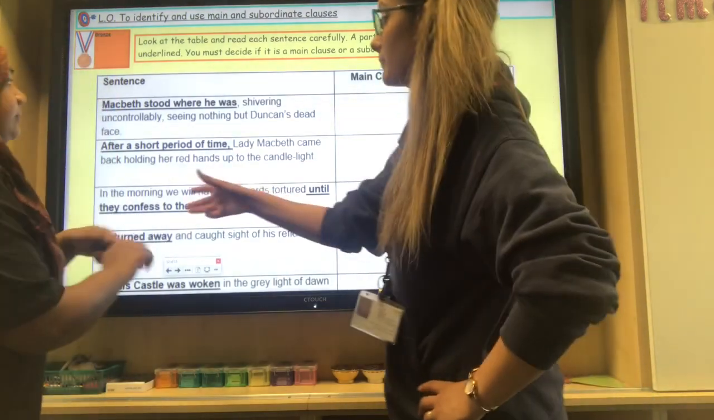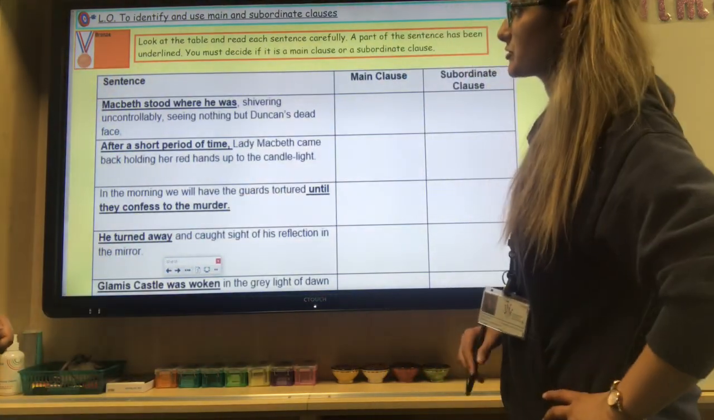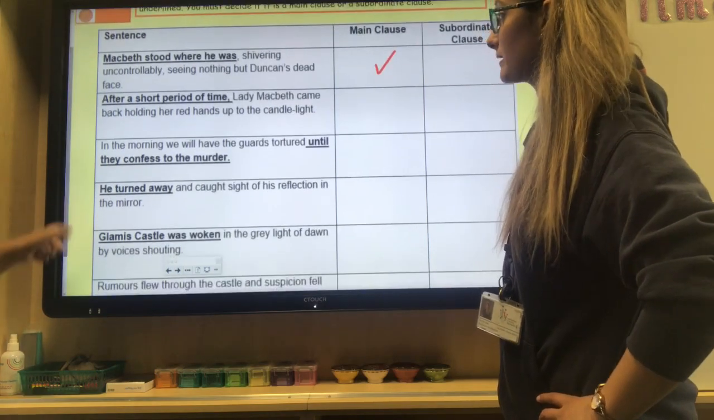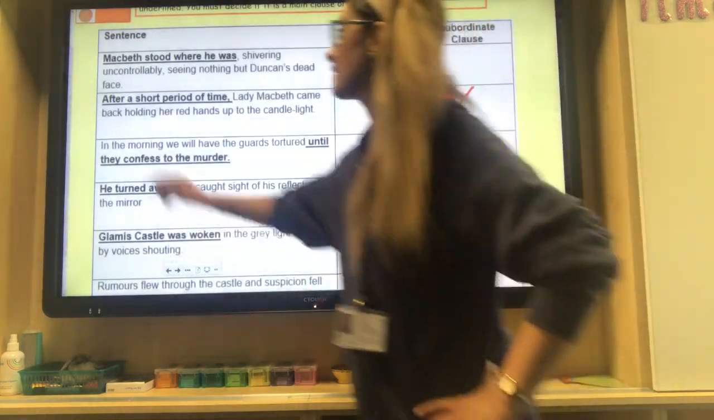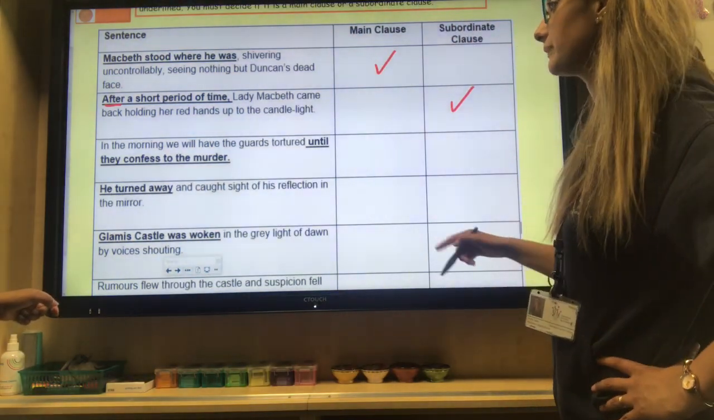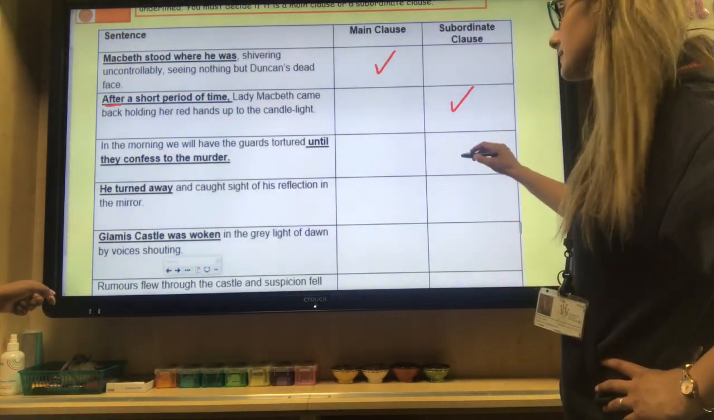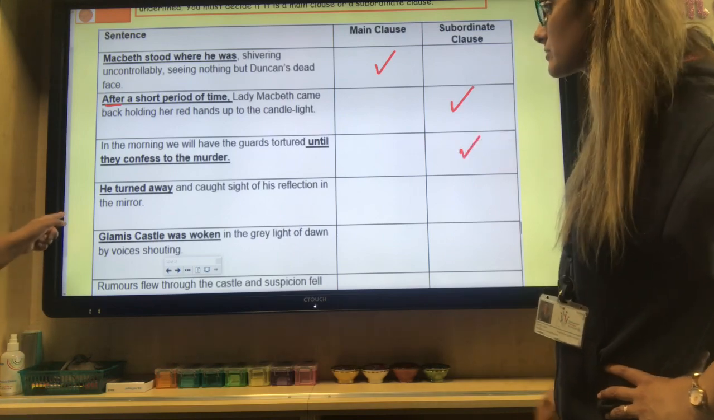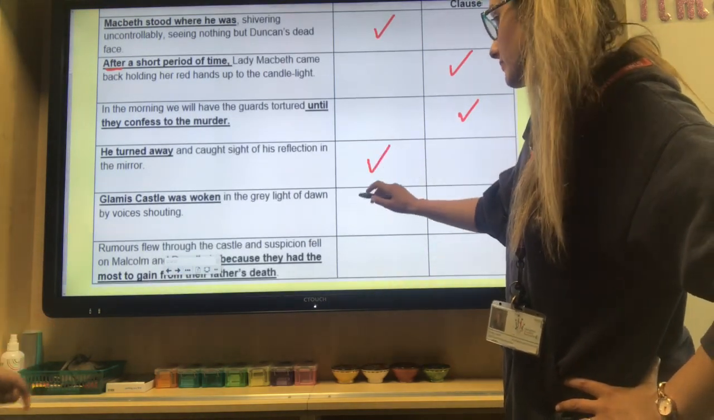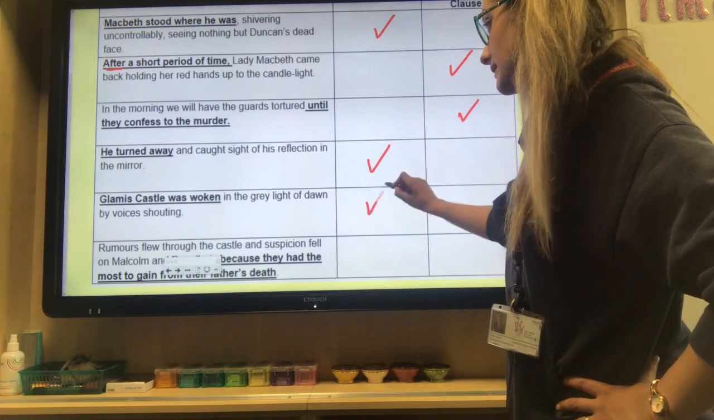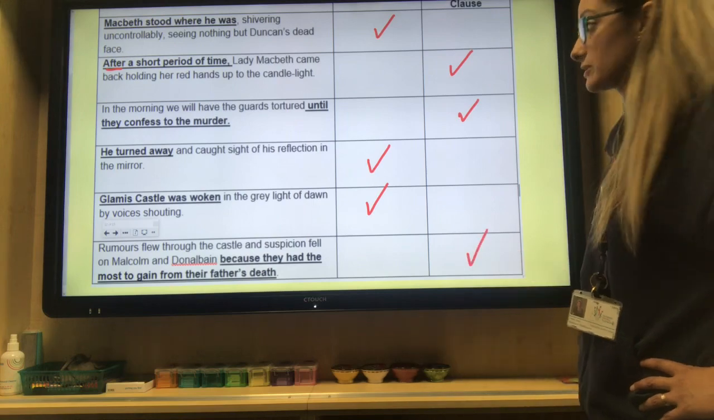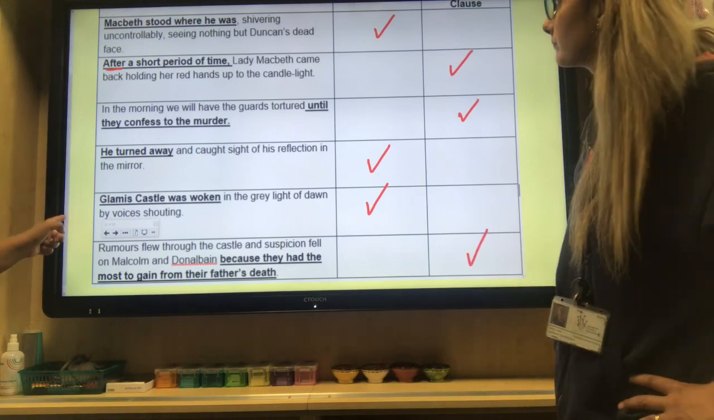So, first one here is Macbeth stood where he was. That is a main clause. Good. The second one here, after a short period of time, is a subordinate clause. That word after creates a subordinate clause. The third one, until they confess to the murder, is a subordinate clause. The next one here, he turned away, is a main clause. Glamis Castle was woken, is a main clause. And then the last one here, I can see that term because, which makes it a subordinate clause. Okay, so those are the answers that you should have had.